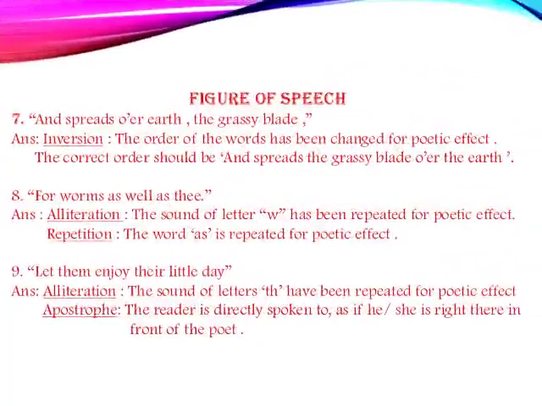Moving on with the next line and next stanza of the poem, figure of speech only, children, and spreads over earth the grassy blade. Here it stands for inversion. The order of the words has been changed for poetic effect. The correct order should be and spreads the grassy blade over the earth. Eighth one, for worms as well as thee. This line stands for alliteration. The sound of letter W has been repeated for poetic effect. And here, repetition is also there. The word as has been repeated for poetic effect.